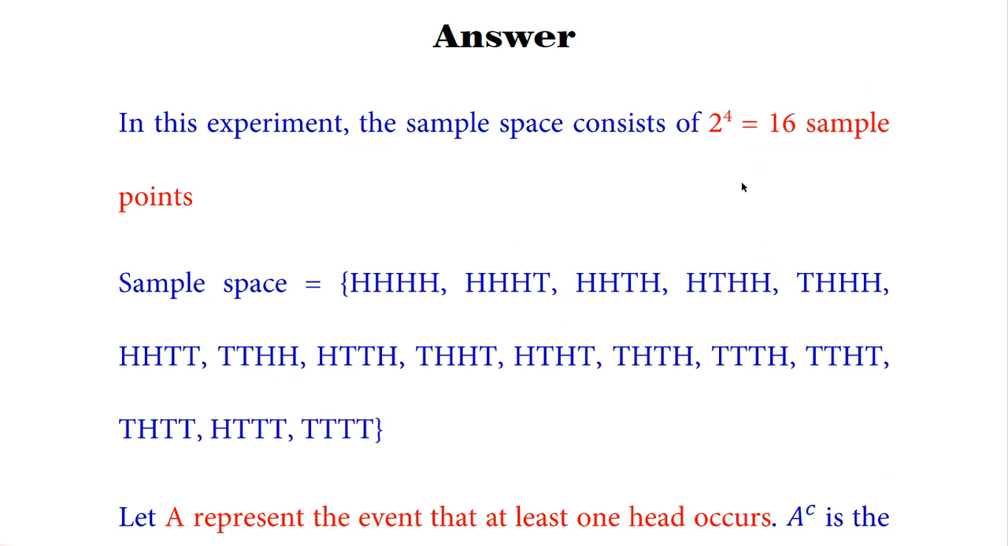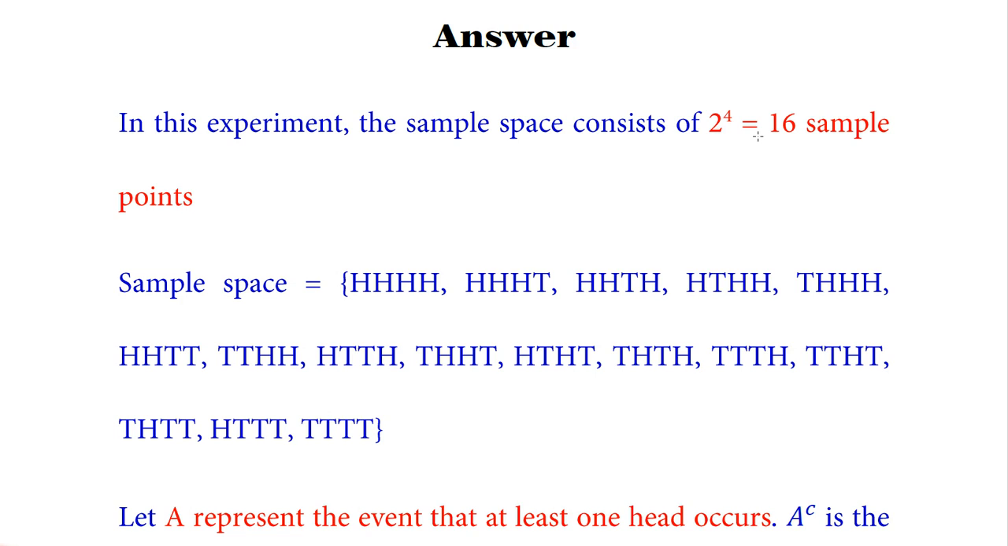In this experiment, the sample space consists of 2 raised to the power 4, which is equal to 16. So 16 is the number of sample points in this question. Why do we use 2 raised to the power 4? Because in a coin tossing experiment, a coin has 2 outcomes, head or tail. So for this reason we take 2 here, and because we toss a coin 4 times, 2 raised to the power 4 is equal to 16 sample points.